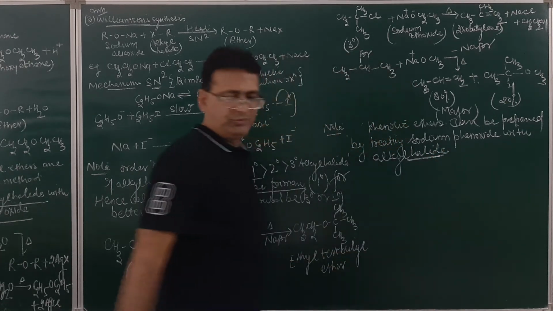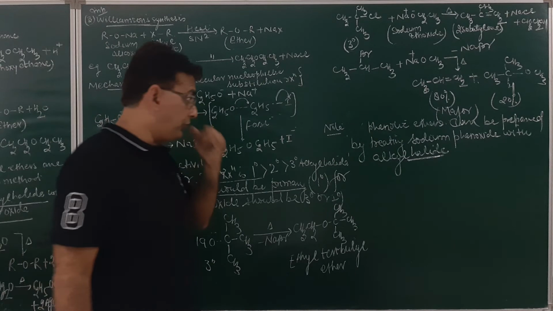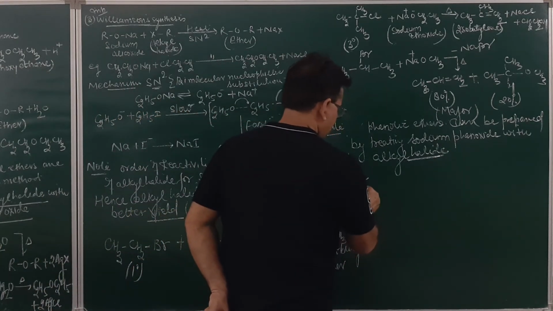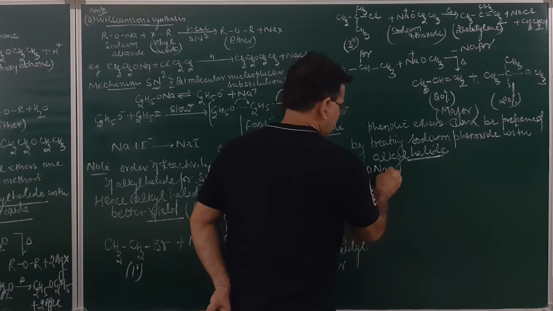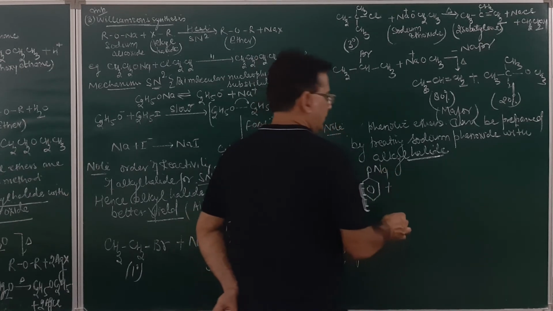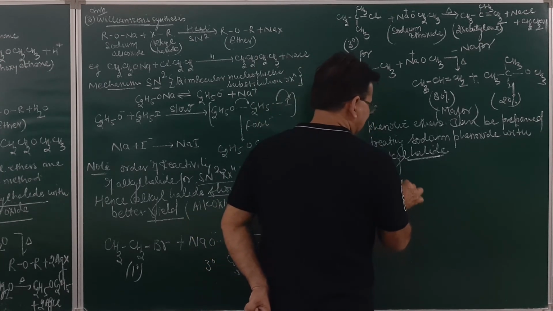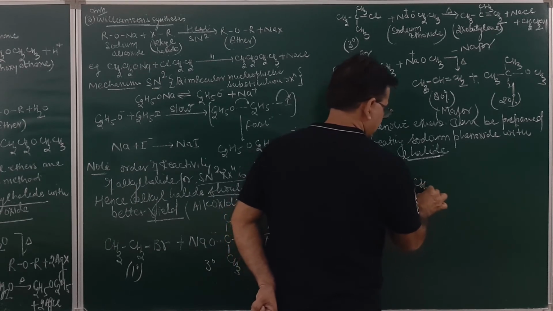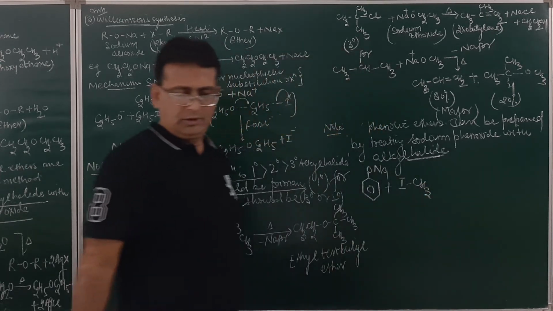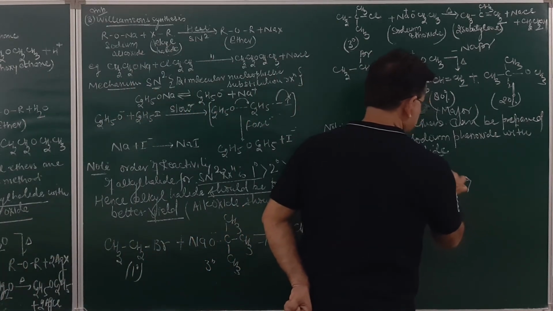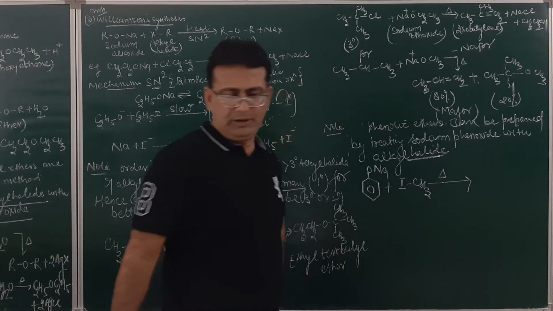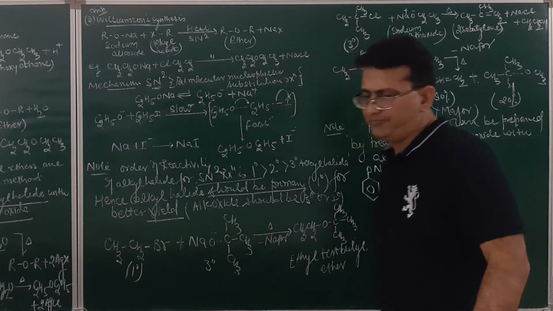How will this reaction take place? If you take sodium phenoxide and make it react with, suppose, methyl iodide, and this is heated, the mechanism again will be nucleophilic, of course SN2 reaction mechanism.